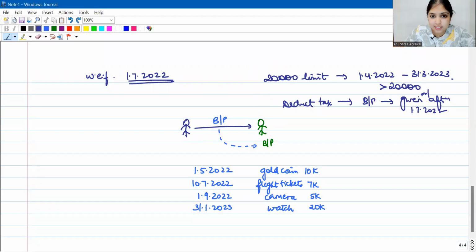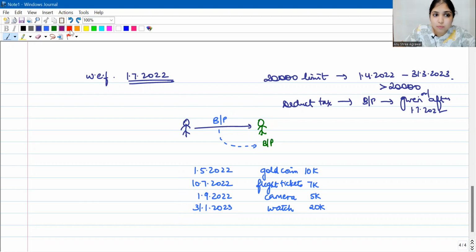Let me explain this concept to you with the help of this example. This Mr. Blue is giving benefits and perquisites to Green. Green is carrying on a business or profession, and these benefits and perquisites are relating to his business or profession. So what are the benefits that Blue has given Green? On 1st May 2022, Blue gave Green a gold coin worth 10,000. On 10th July, he gave flight tickets worth 7,000. On 1st September, he gave a camera worth 5,000. On 31st Jan, he gave a watch worth 20,000. So there are 4 gifts given by Blue to Green. These 4 are benefits or perquisites relating to the business or profession of Green.